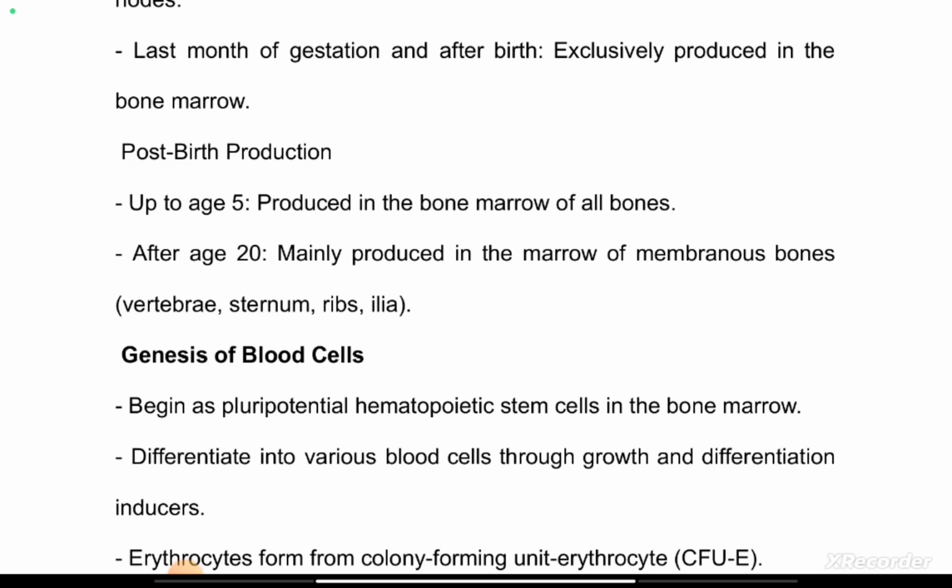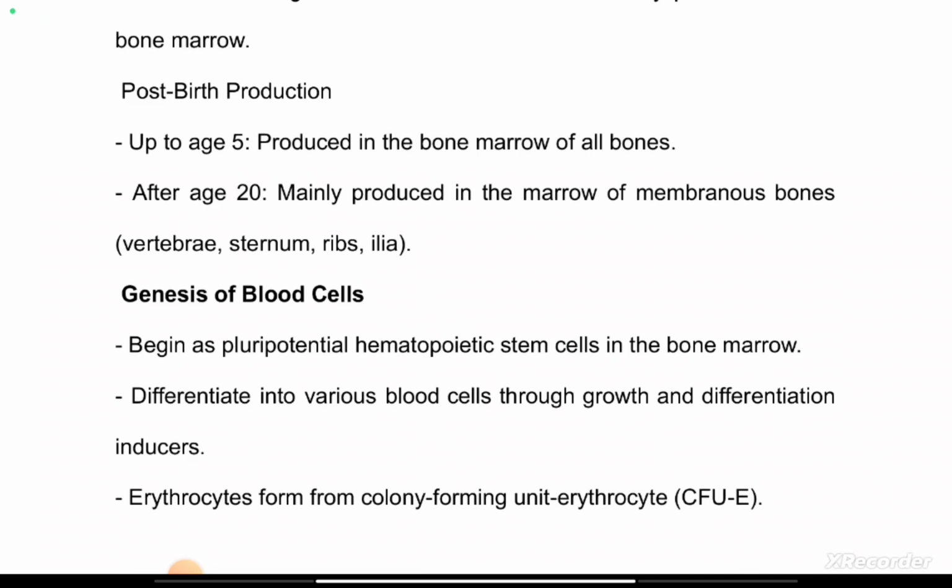Just mention it, the long bones in the body. And also the membranous bone, which is the morphology of bone. So in terms of morphology, bones could either be membranous or flat, or long bones. Up to the age of 5, from the last month of gestation after birth, red blood cells are being produced from the bone marrow of all bones, either long bones, membranous or flat bones.